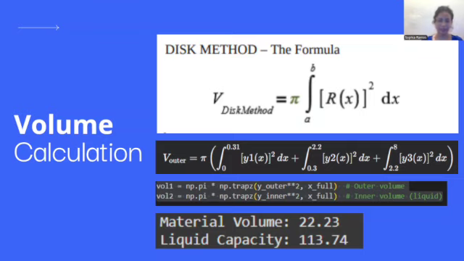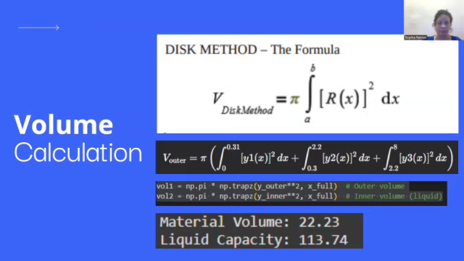Today I'll explain how we calculated the volume of glass using piecewise functions and numerical integration. We know that the glass has an outer profile, meaning the shape of the glass itself, and an inner profile, which is the space where the liquid goes. The glass is defined by piecewise functions for both the outer and the inner profiles. These functions were demonstrated in the previous slides. These functions are then combined to create continuous curves for the glass.